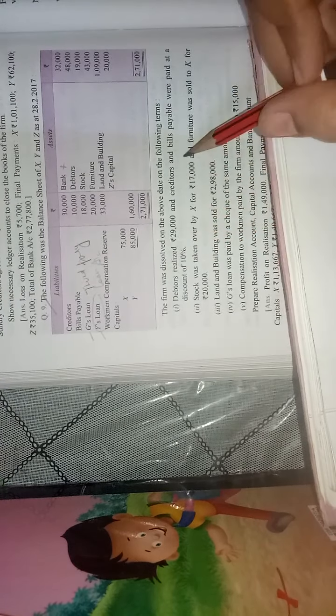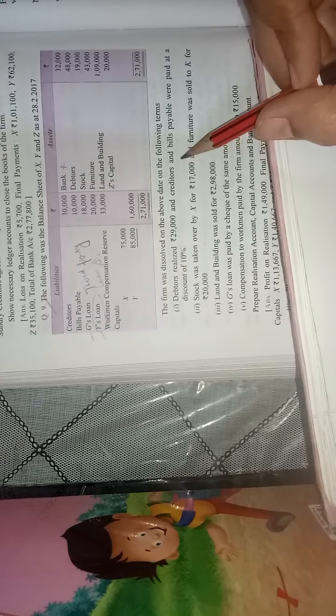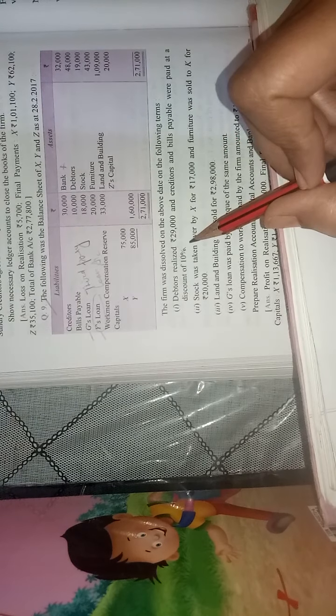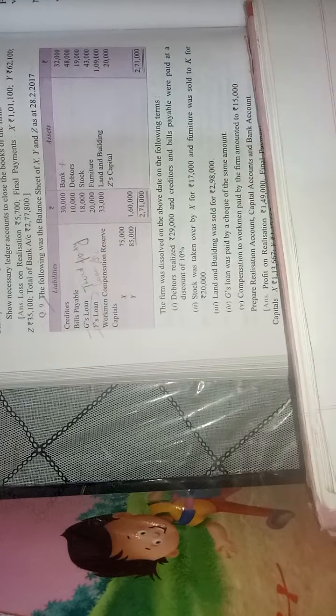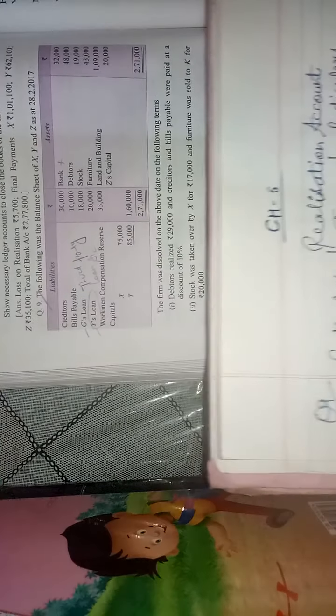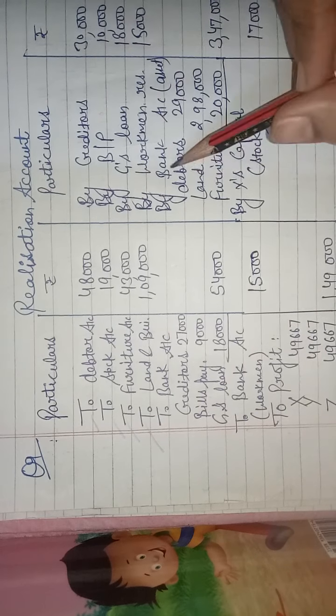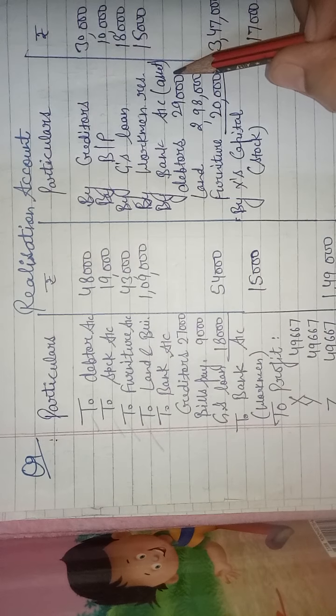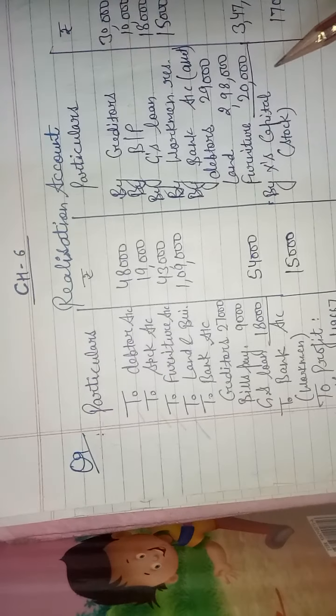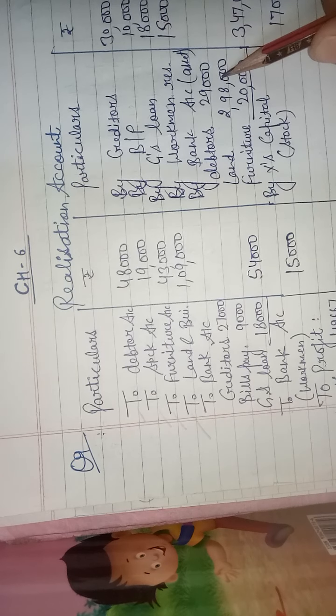Debtors realized 29,000 and creditors and bills payable were paid at a discount of 10%. So debtor realized means asset realized. Asset realized on which side? Credit side, with the name by bank account. So debtors are realized 29,000. We will write over here 29,000.